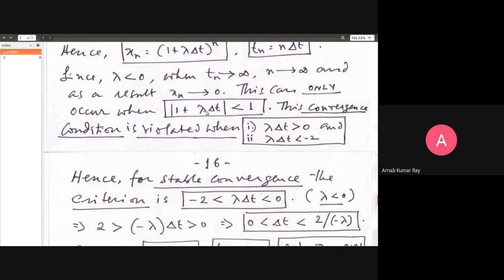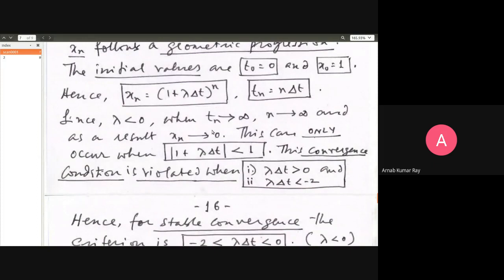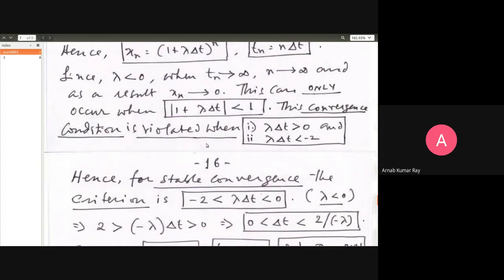1 by 2 squared will be 1 by 4. 1 by 2 cubed will be 1 by 8. 1 by 2 to the fourth power will be 1 by 16. As you can see, if the number is a fraction between 0 and 1, a fraction less than 1 in absolute value, then for larger and larger powers, x^n will become progressively smaller and smaller.